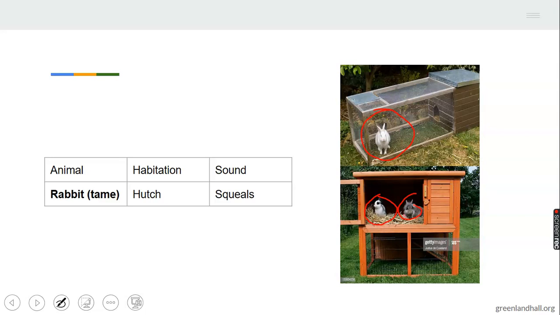We have rabbits that are wild. These ones are tame. They can live with people. And what do we call their habitation? It is called a hutch. Hutch. What sounds do they make? They squeal. A rabbit squeals. You can see that. So these are tame rabbits. They can live with people.